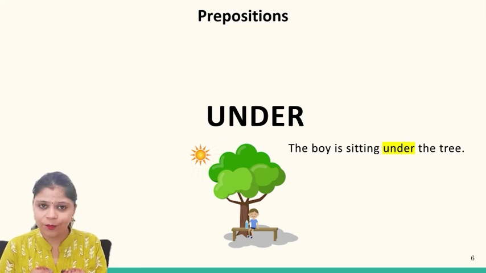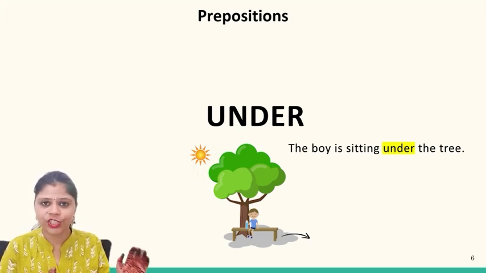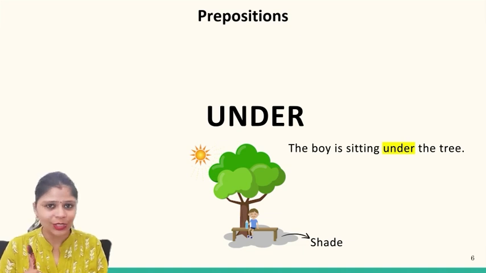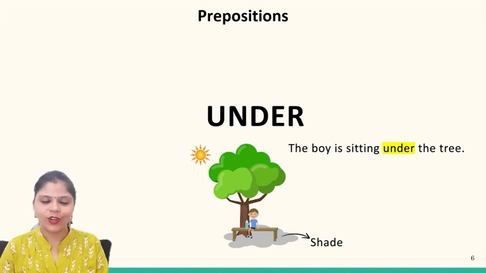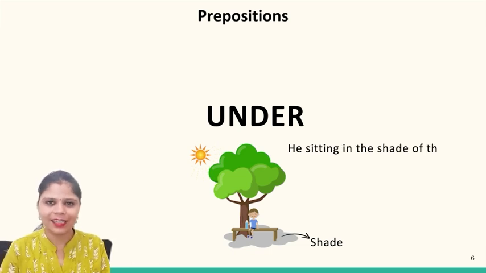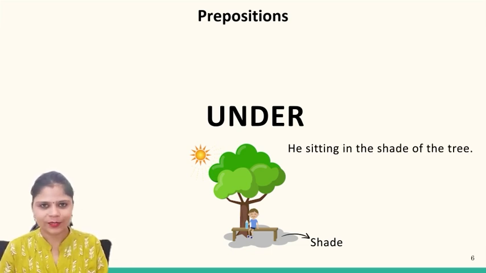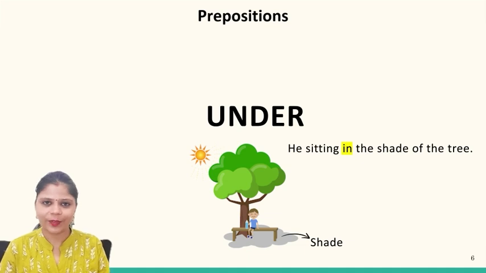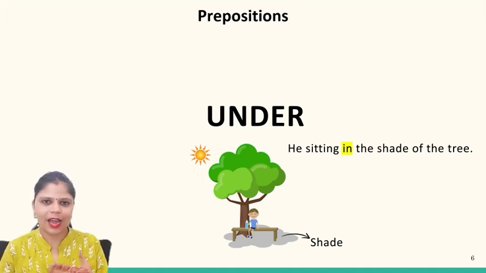But if we talk about this person with respect to the shade, we do not use under. Instead, we use in. He is standing in the shade of the tree, or he is sitting in the shade of the tree. So there is a difference between shade and tree and their prepositions.